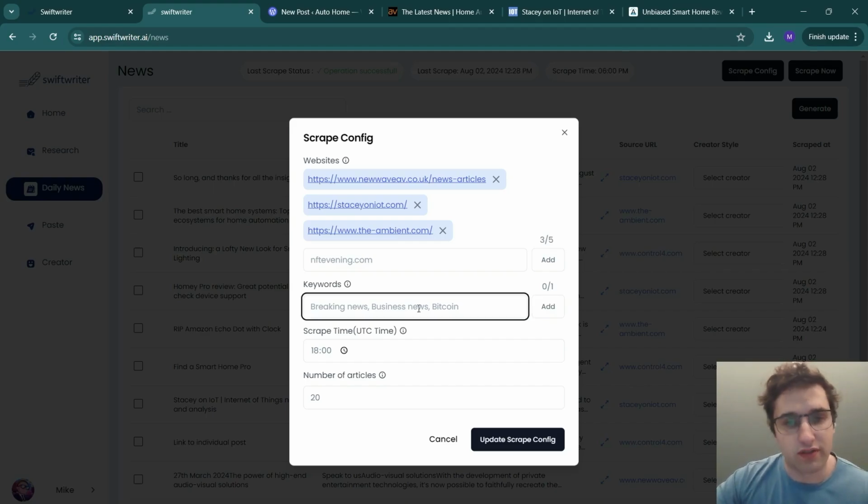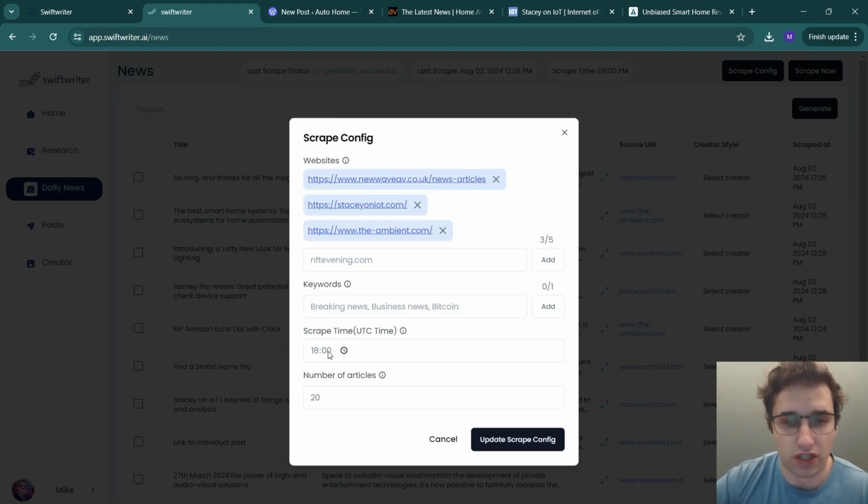Then we've also got keywords. If you don't have a specific site that you want to scrape stuff from, you give a keyword, probably like home automation, and then the scraper will go out on Google and scrape Google News articles for that. That way you get a broader picture of what everyone else is writing, and you get the newest, best performing articles from the whole world basically. But we won't touch that now.